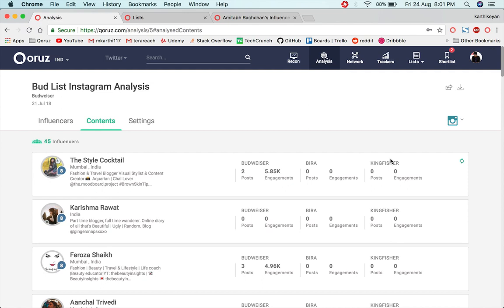So it gives you an understanding about who are the right advocates or who are the right influencers to engage with and who are not. Post this analysis, the campaign is getting executed and comes the campaign tracking part of it.